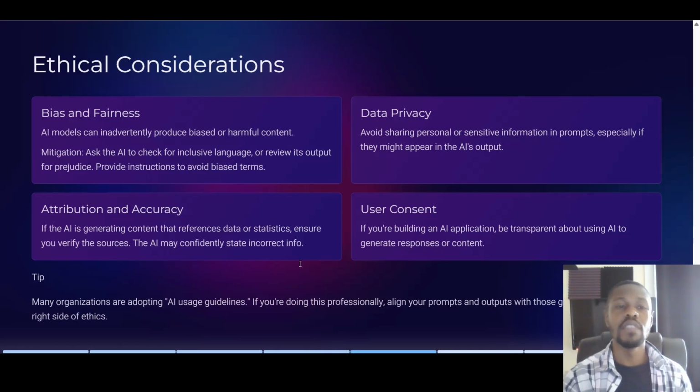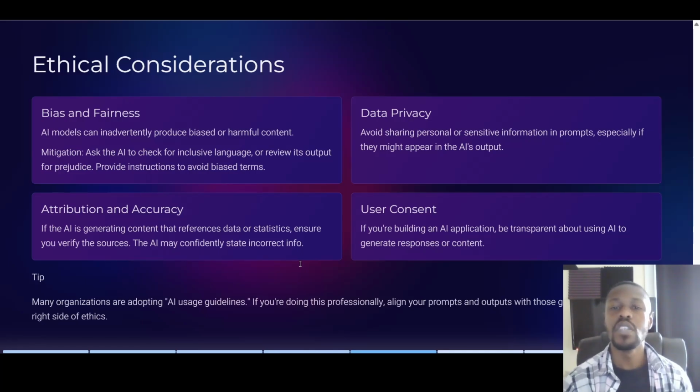So, biases and fairness. AI models can inadvertently produce bias or harmful content. To mitigate this, ask the AI to check for inclusive language or review its output for prejudice. Provide instructions also to avoid biased terms. So it's very important to especially think about things such as political views, religious views, things of this type of nature.